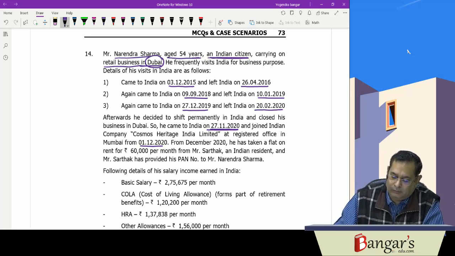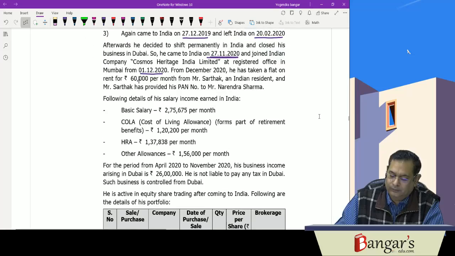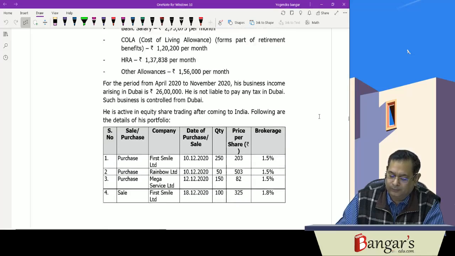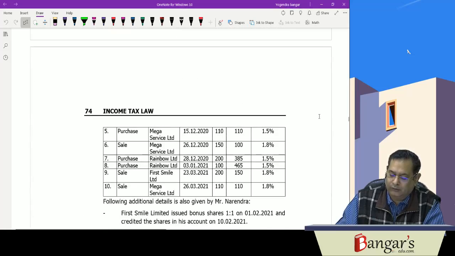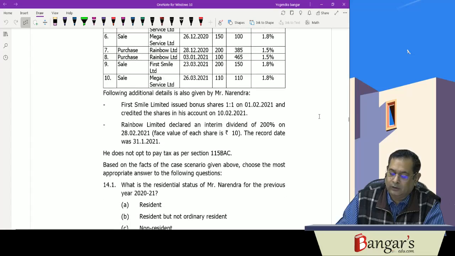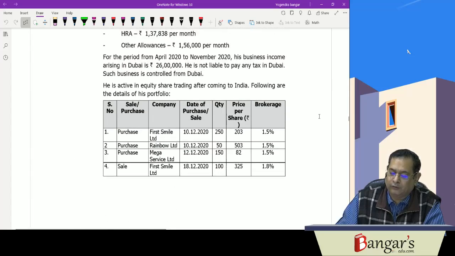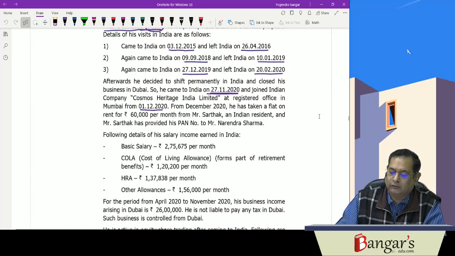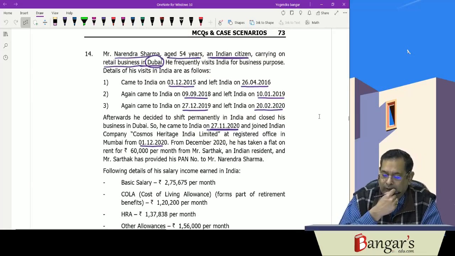Details of the salary have been provided. For the period April to February, his business income arising from Dubai is 26,000 rupees, and he is not liable to pay tax in Dubai. Such business is controlled from Dubai. Then information on purchase and sale of shares has been provided, and then they are asking the question. So first of all, let us see what his residential status is.